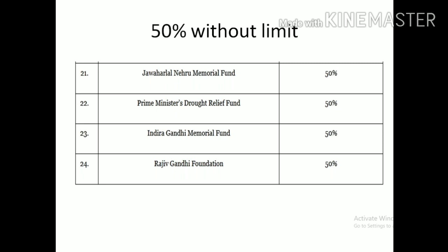Okay, like this we have only 4 deductions that are without limit.